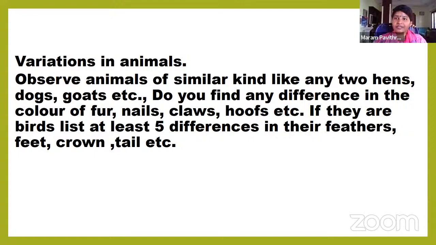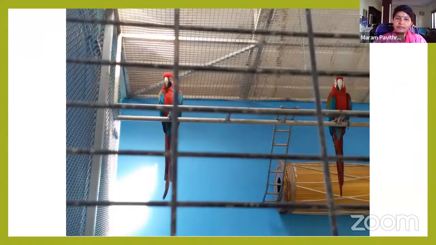Let us observe the differences in birds. See, observe the color of these two birds. Here the bird color is pale red. If you see this bird, its color is dark red. If you observe the tail of this bird, it is straight, and here you can see a little curve.